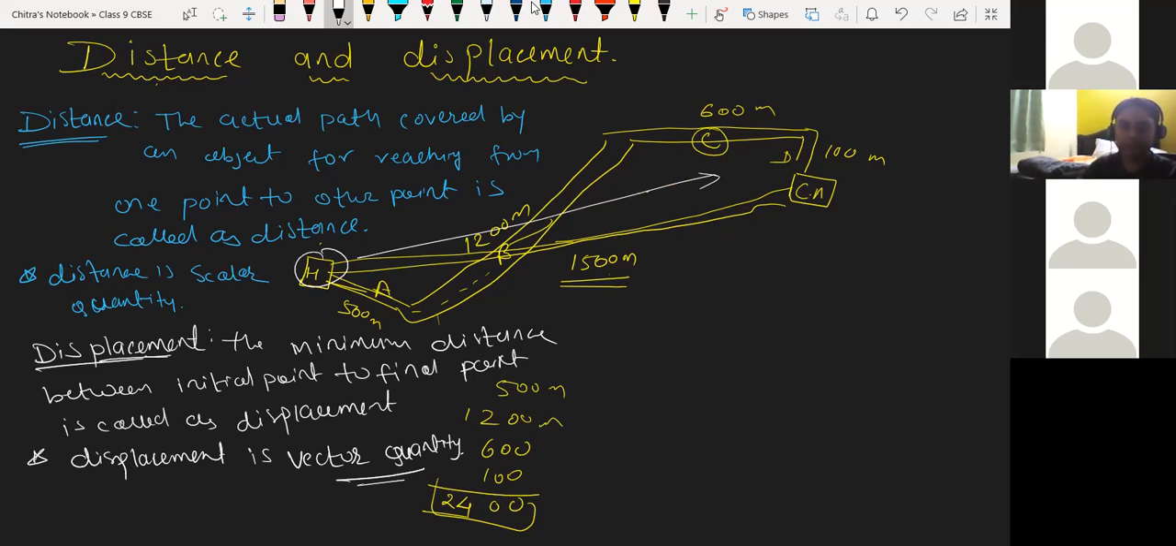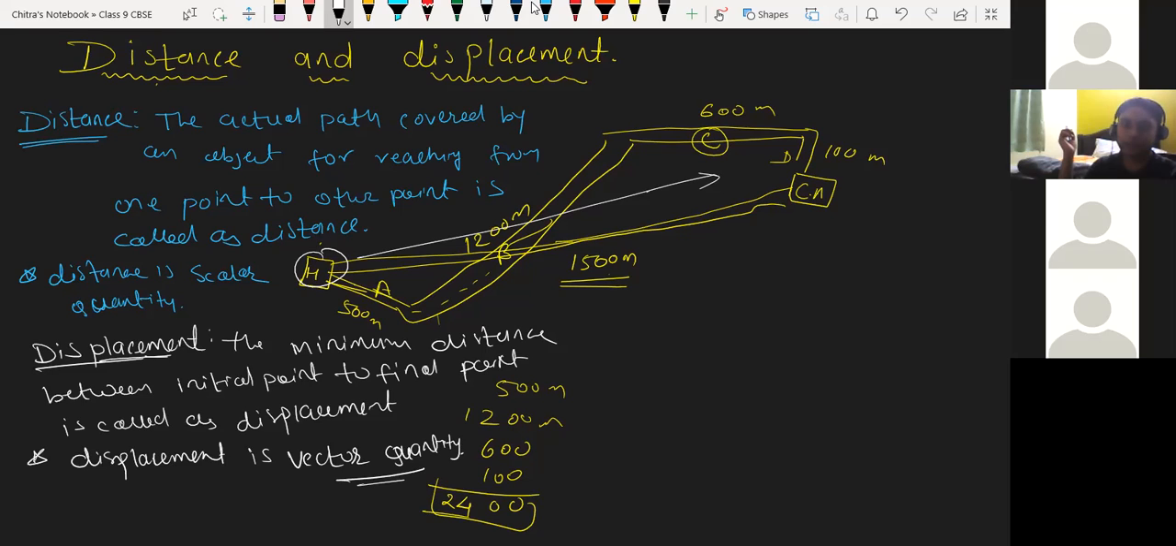Yes, sir. Okay. So, any doubt? Sir, displacement is always a straight line, right? Yes, beta. Okay. Sir, I have a question. Yes, beta. If displacement equals 0, then it won't be a straight line, right, sir? Yes, it won't be a straight line.